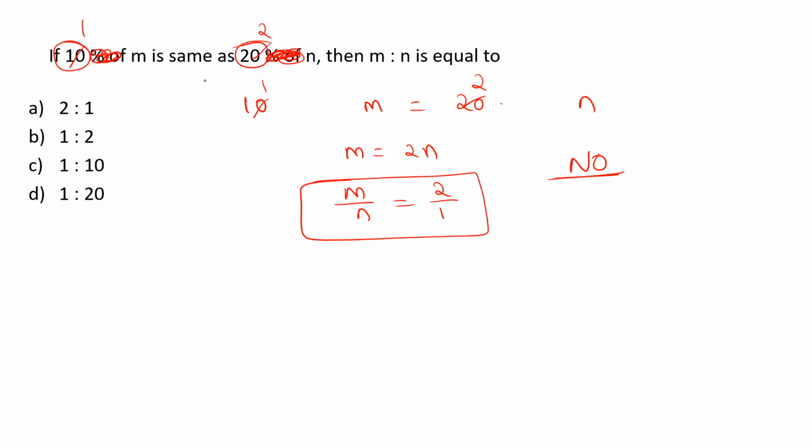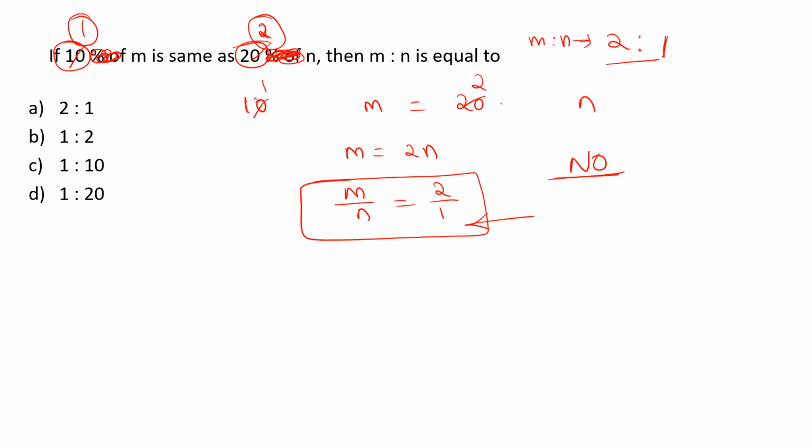Then the ratio would be the second term here is going to be the first term of the ratio, and the first term here is going to be the second term of the ratio. Now m is to n is nothing but 2 is to 1. This is the same ratio we got from the calculations also.